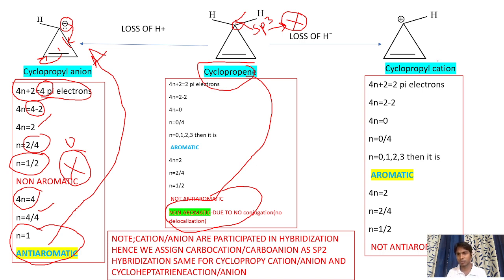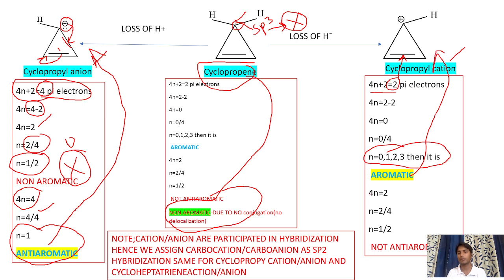Next comes the cyclopropenyl cation. Now we need to apply the 4n plus 2 rule, that is the number of pi electrons, which are only 2. Then 2 minus 2 is 0. n is equal to 0 by 4, that is n is an integer. When n is an integer, then the compound is an aromatic compound.